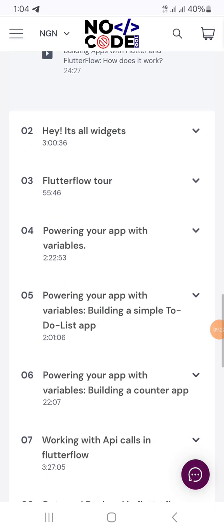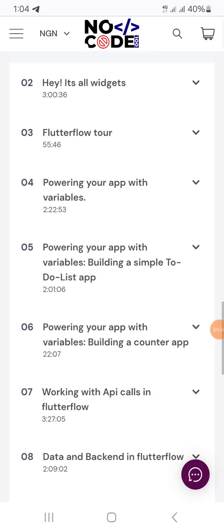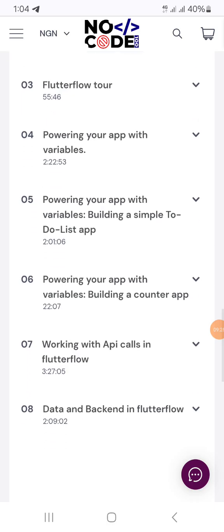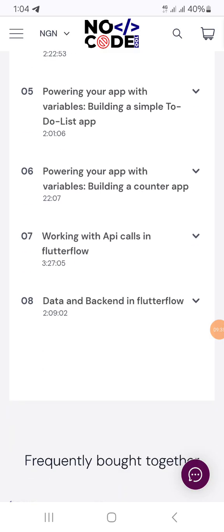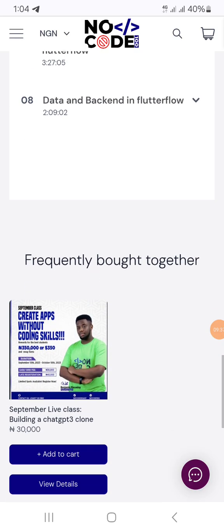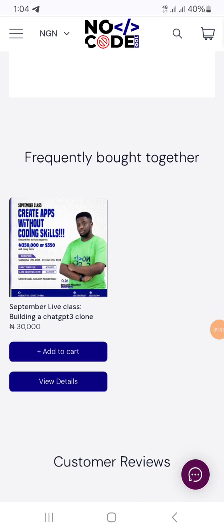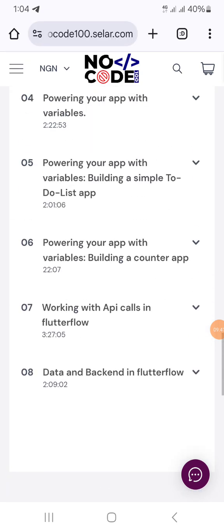Powering your app with variables, within a simple to-do list app, and so on. So that's all for now.